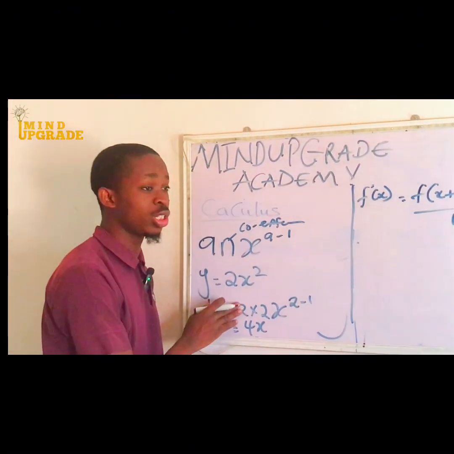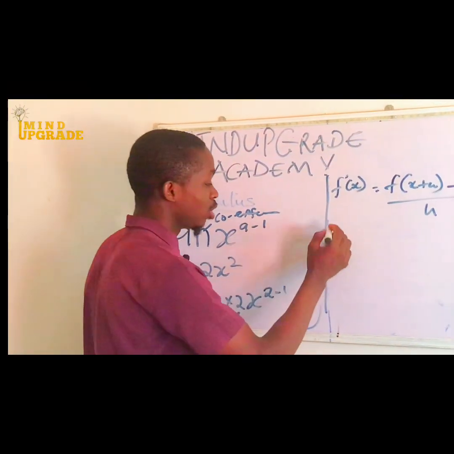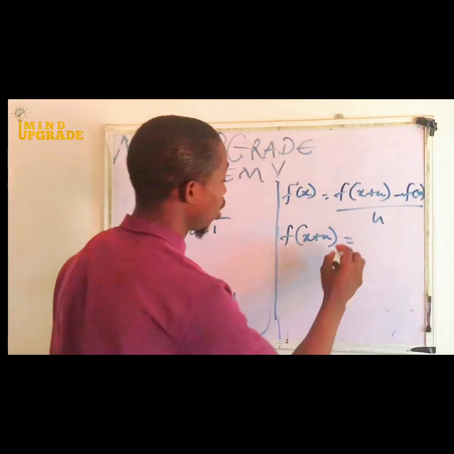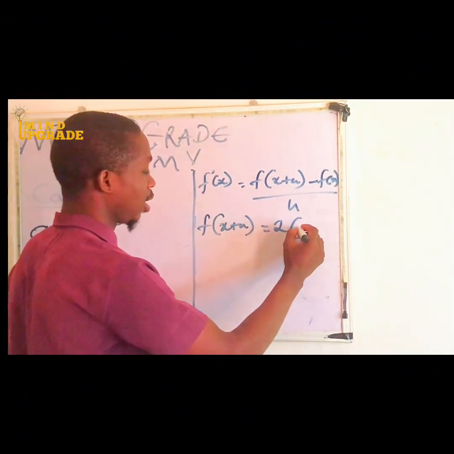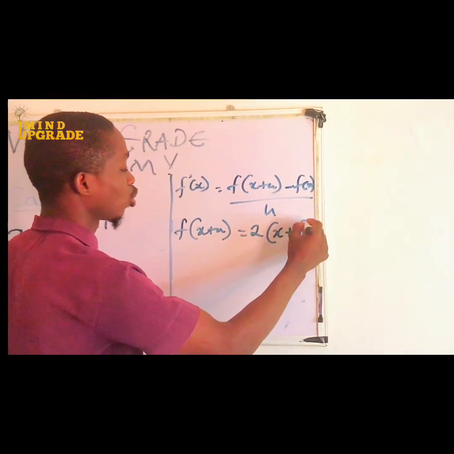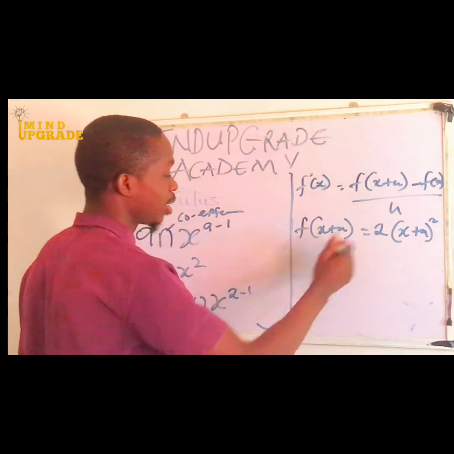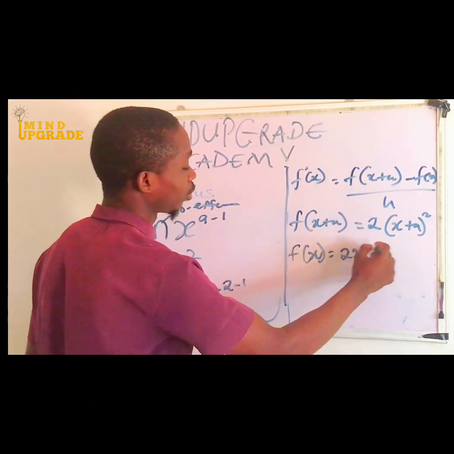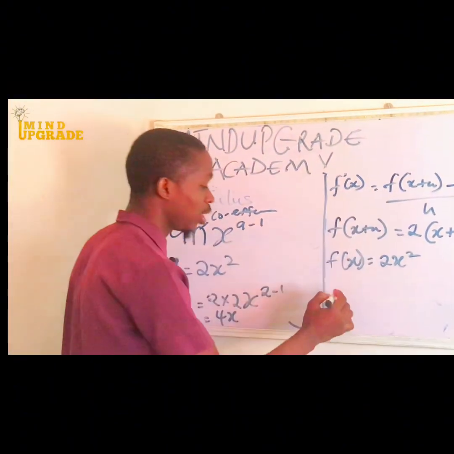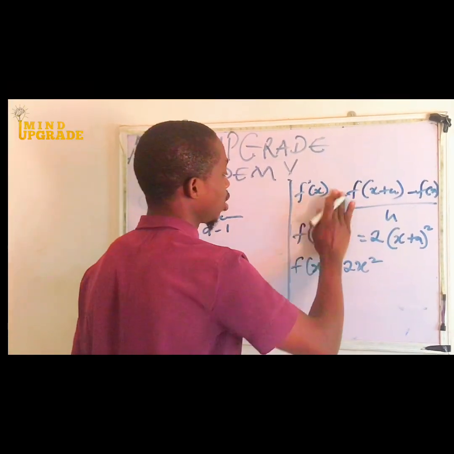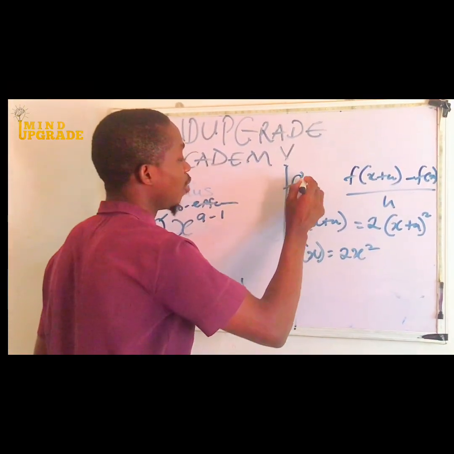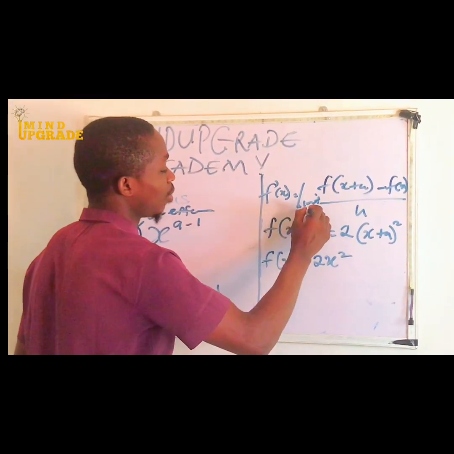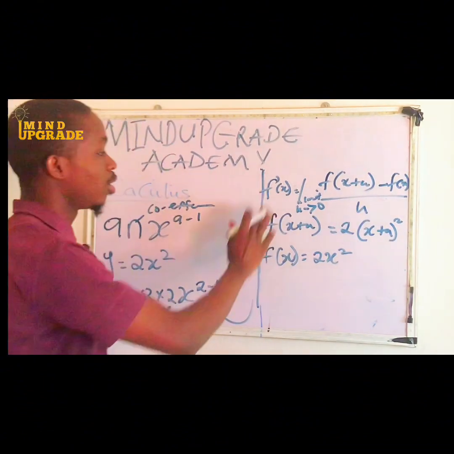So if you want to solve this question, it is very simple. What we need to do is find f of x plus h. For this function of 2x squared, it is going to be 2 open bracket x plus h, then you square it. Then we have our f of x, which is still the initial function, 2x squared. So we input our values here. And don't forget, the formula is not complete without this: f prime of x is equal to the limit as h approaches 0.